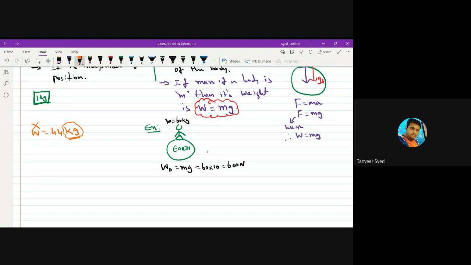How is this possible? See, it is like this. Let us say this is the scale of the weighing machine. This is 0, 20, 40, 60, 80, 100, 120, something like this.